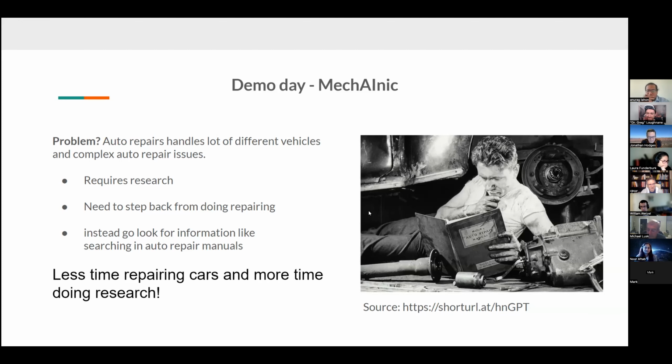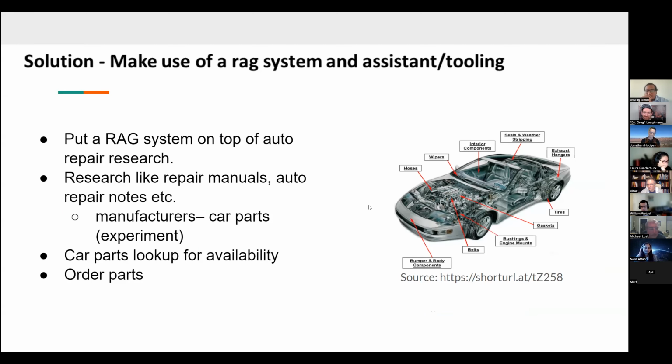So wouldn't it give auto repairs more time repairing cars if we put a RAG system on top of the research? So the only thing auto repairs has to do is ask questions and receive back answers. And also perhaps have a system that gives suggestions on car parts availability and reasoning on when to order these parts. So those were my two leading questions, which led me to the next part, which is the RAG system.